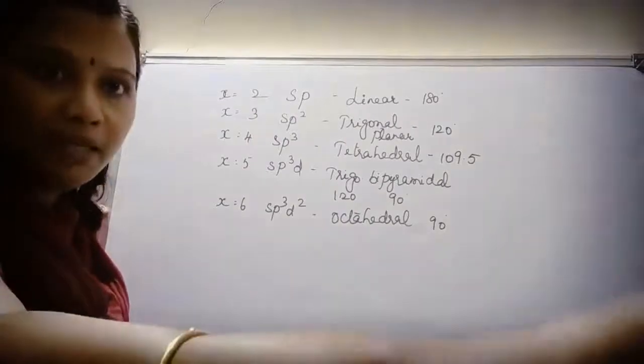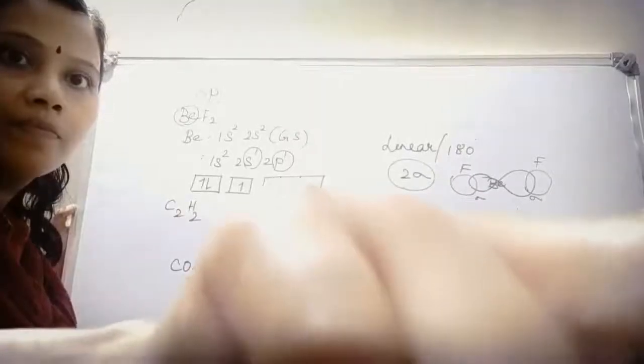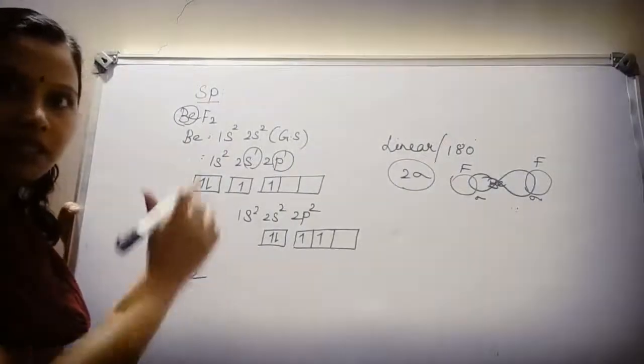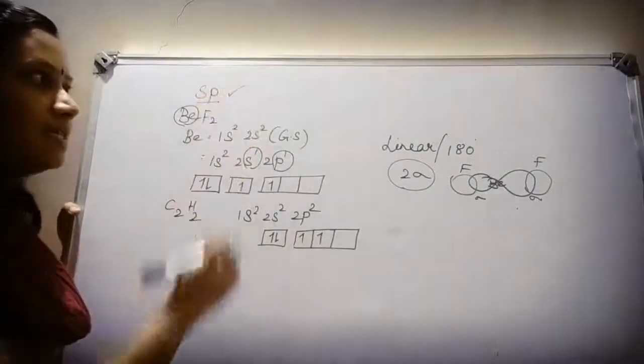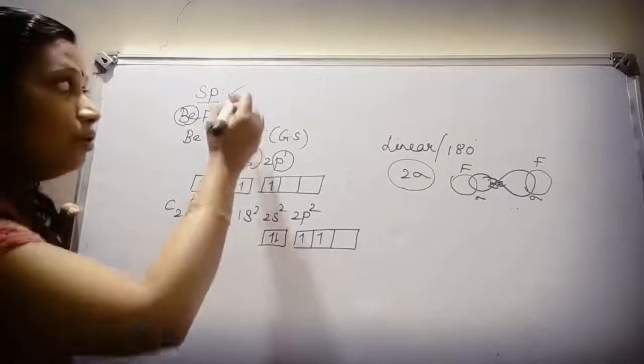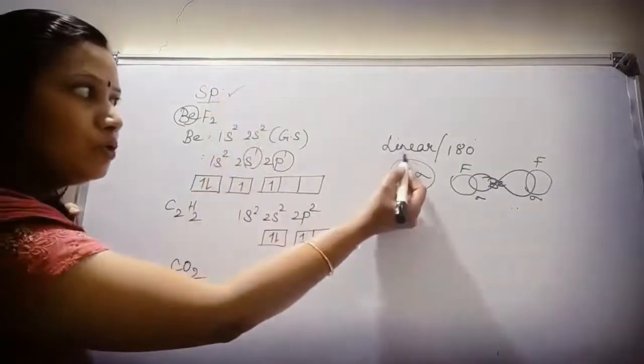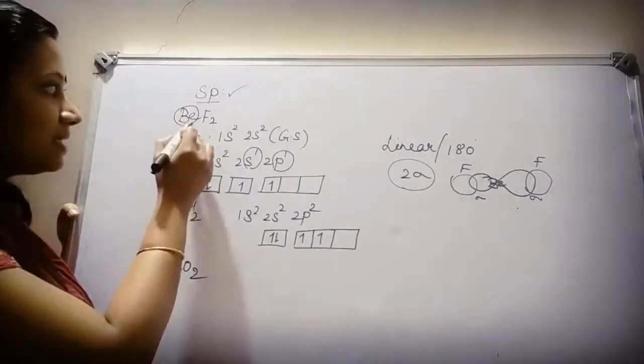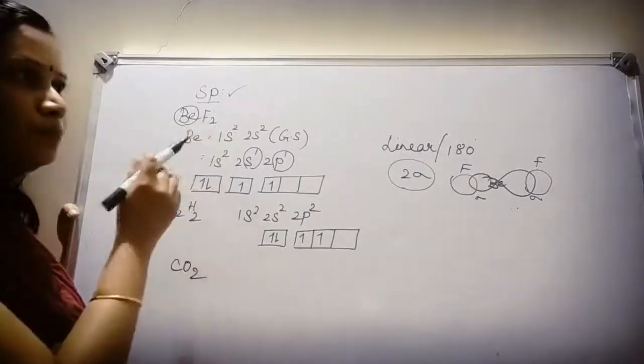Yes children, we will be dealing with hybridization. Moving to the hybridization, the first type of hybridization which we are going to see is sp hybridization. We know when it is sp hybridization, the molecule should be linear in shape, the bond angle should be 180 degrees. For that, the first example I have taken is BeF2.